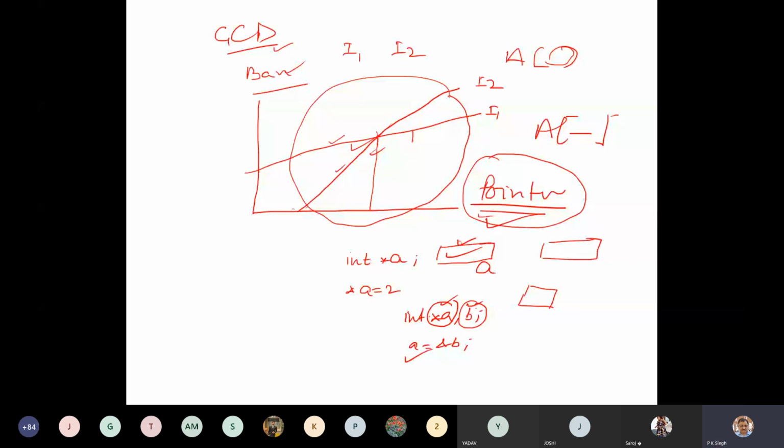Okay. Now, control dependence is due to the control structure of the program.